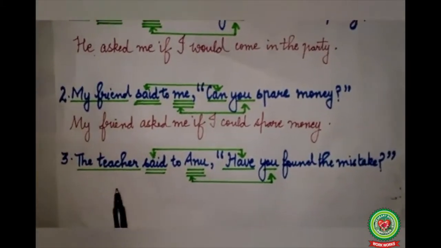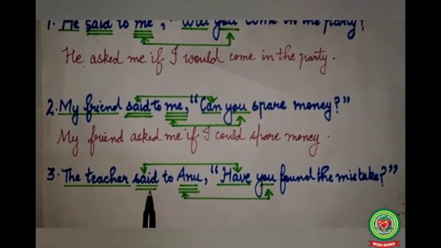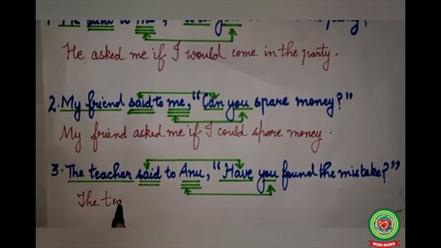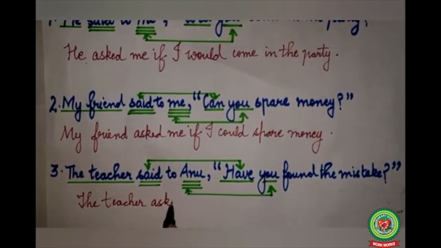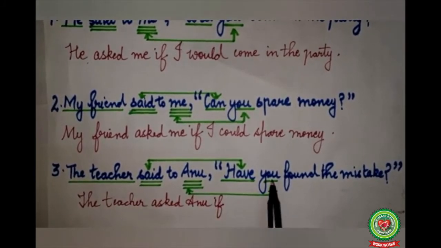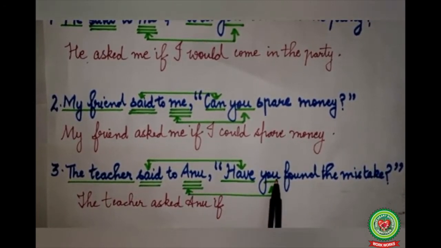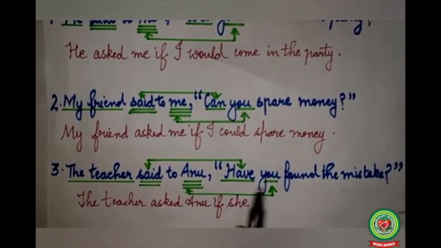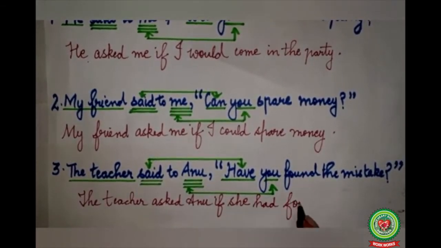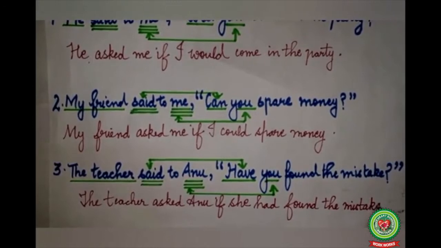The third sentence. The teacher said to Anu, have you found the mistake? Teacher is the subject, single underline. Said is the verb, double underline. Anu is the object, so triple underline. Now here our answer will become, the teacher asked Anu, comma and inverted commas will be replaced by if. Now you again here refers to Anu. Anu is the object. So you here will change to she. If she. Have here refers to said, so have will change into had. If she had found the mistake. At the end, full stop.